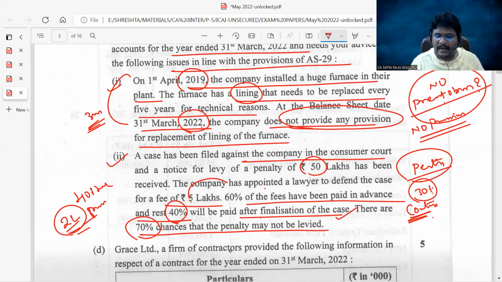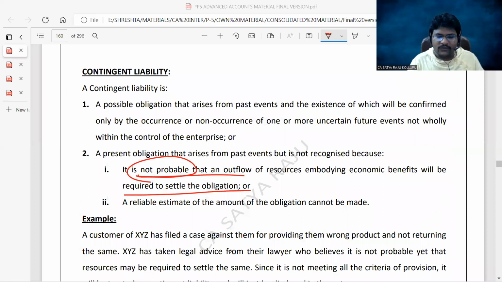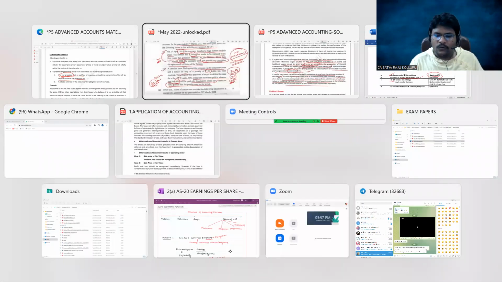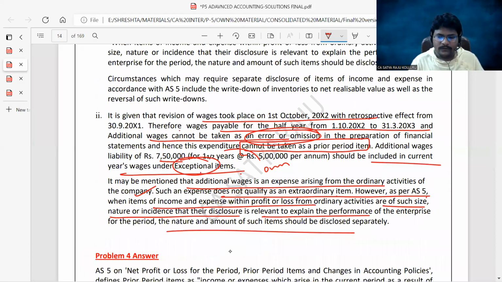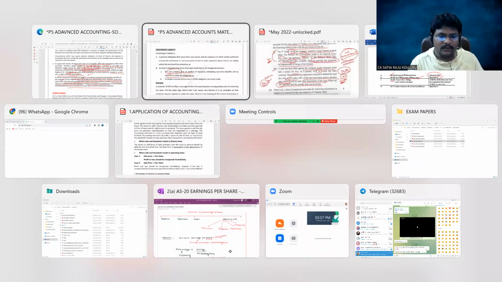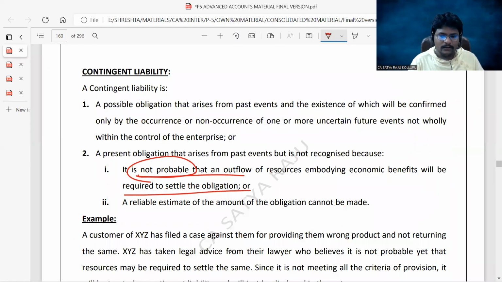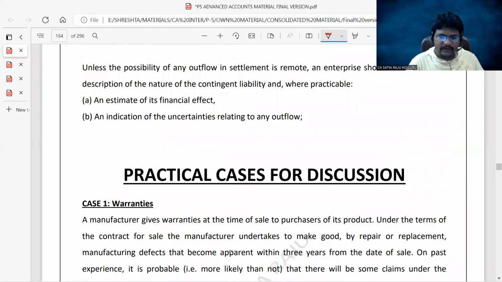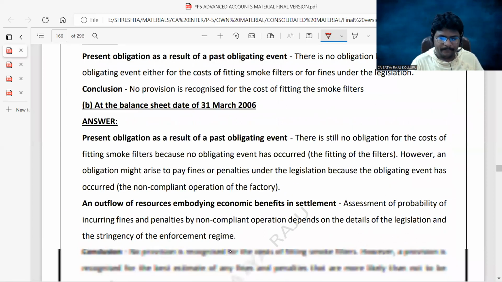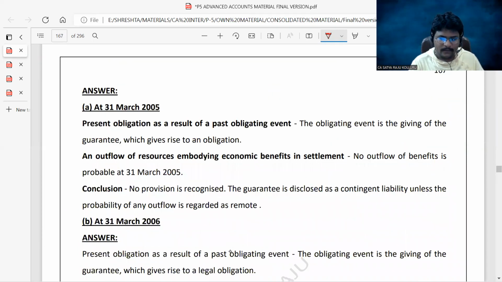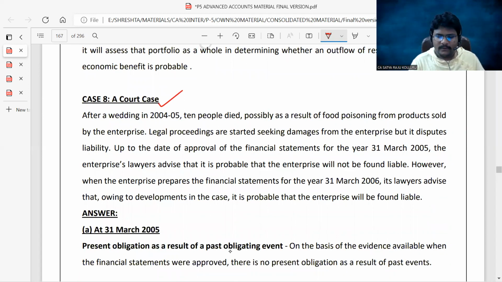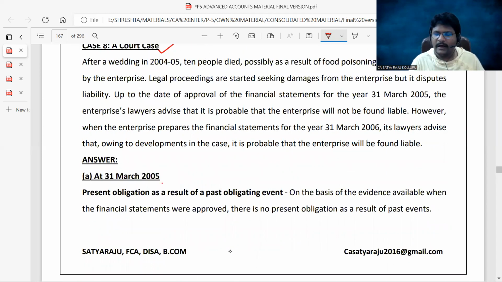For damages, you create a contingent liability, but for the legal fee payable to the lawyer to the extent of 2 lakhs, you can create a provision. The same thing I actually discussed in the classroom through this case, guys. One second. Where is it? Yeah, through this case. Below certain cases I discussed now. A court case as on 31st March 2005. If you read the same from here to here, more or less the same case information is actually given, guys.